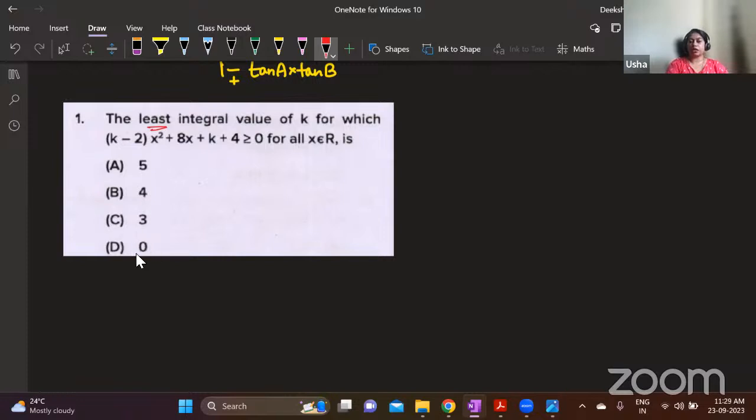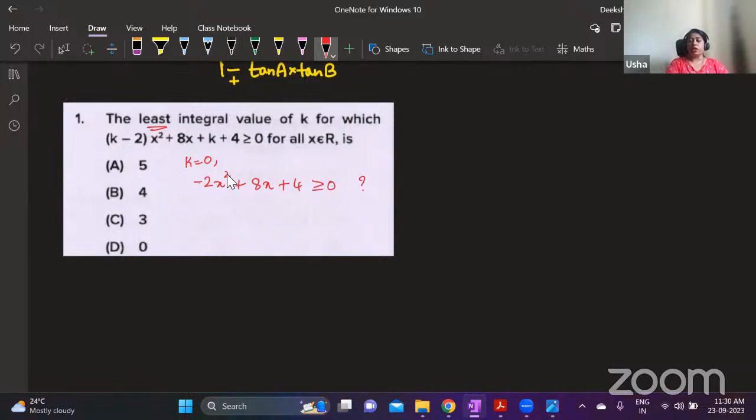So we will start at 0. Take k equal to 0 and substitute in this equation. If k is 0, this is minus 2x square plus 8x plus 0 plus 4, which is 4. Now, is this greater than or equal to 0? Check.